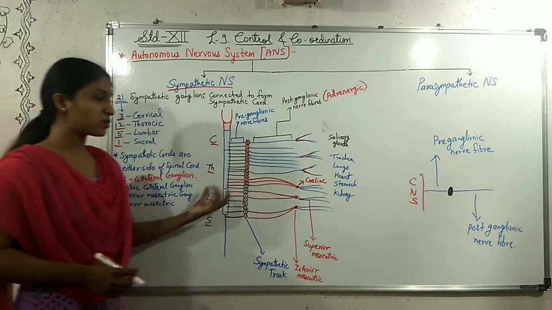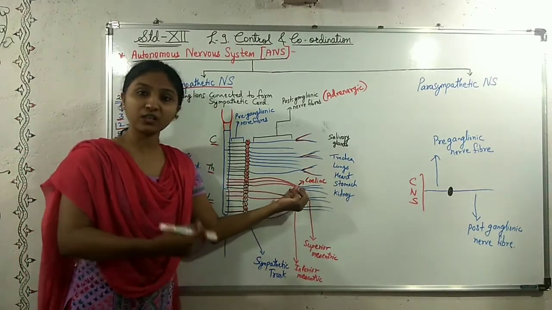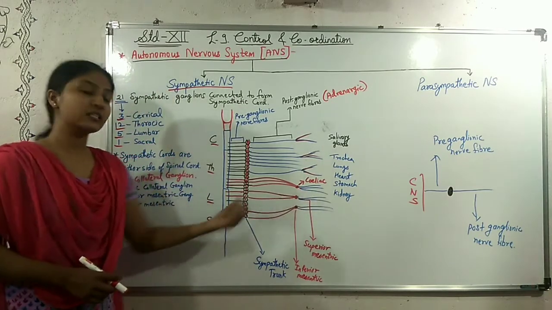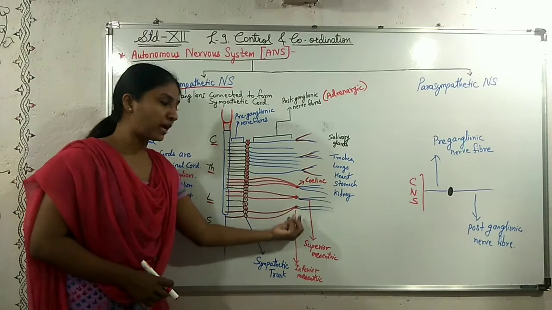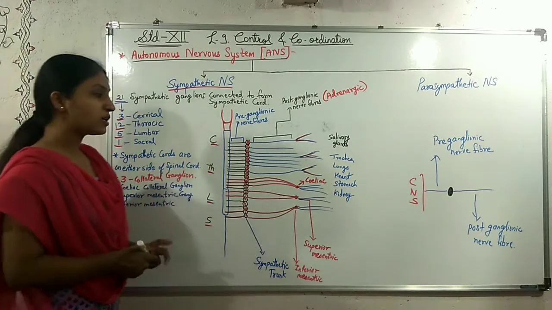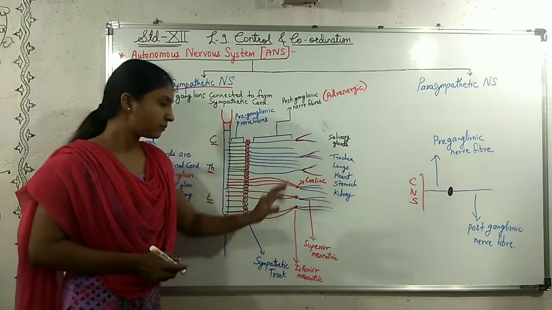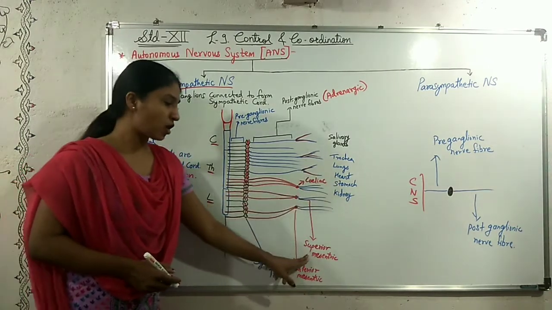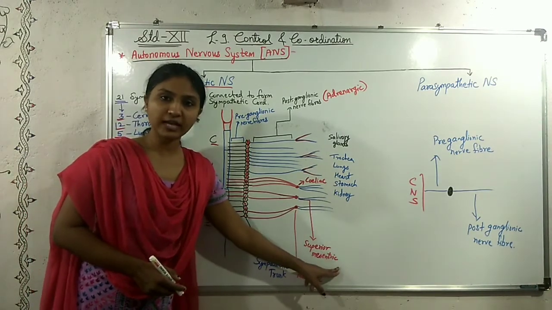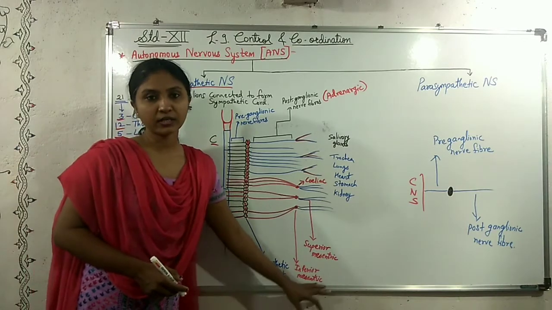Such preganglionic nerve fibers are called collateral nerve fibers, and the ganglions they connect to are called collateral ganglions. And there are three such collateral ganglions. The first one is the celiac ganglion, the celiac collateral ganglion. The second one is the superior mesenteric ganglion, and the third is the inferior mesenteric ganglion.